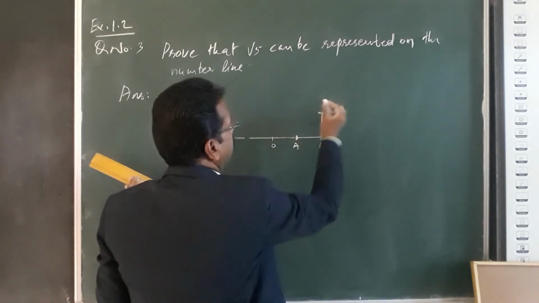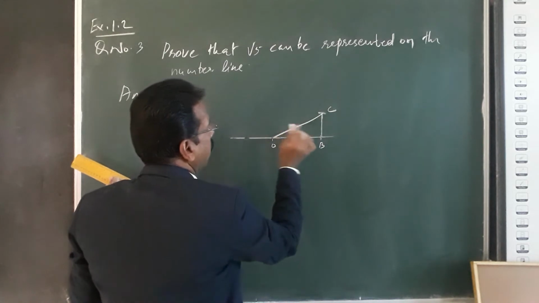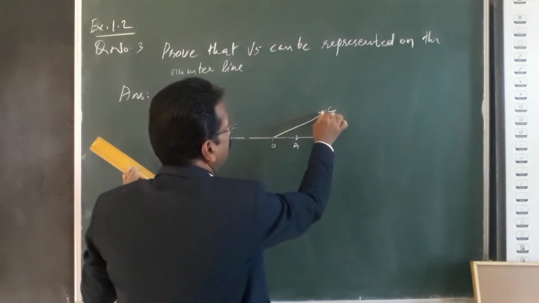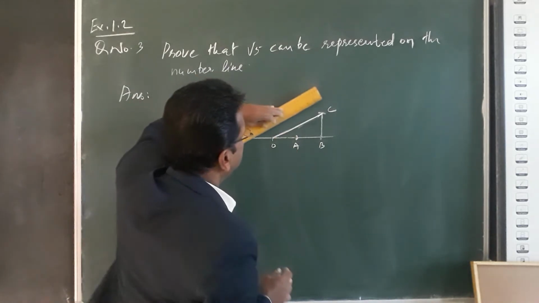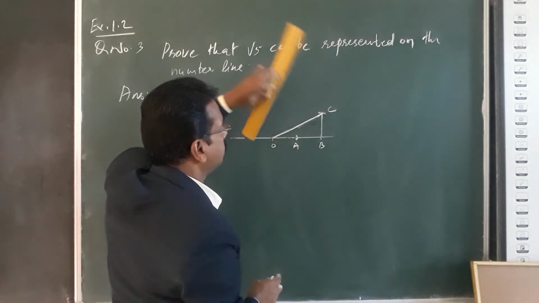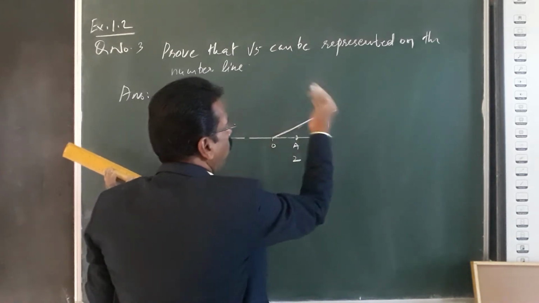Now this point is C. Join OC with the ruler. Now, this is 2 units, and this is 1 unit.